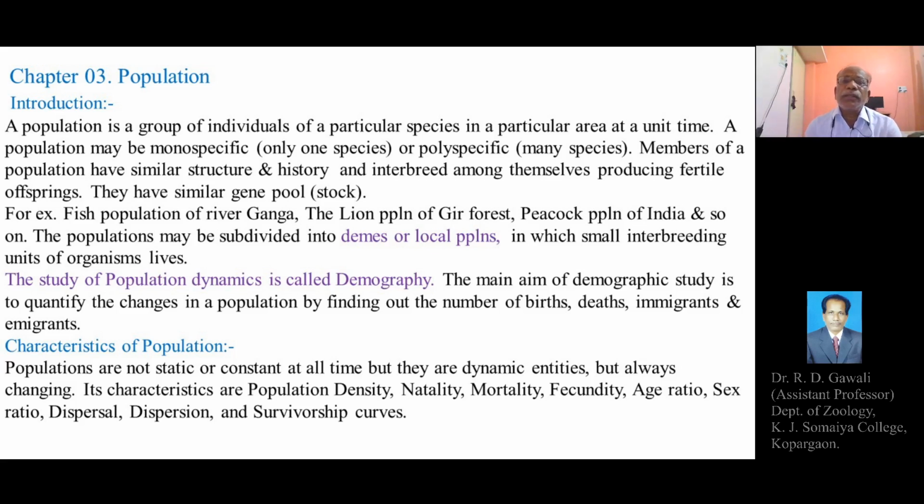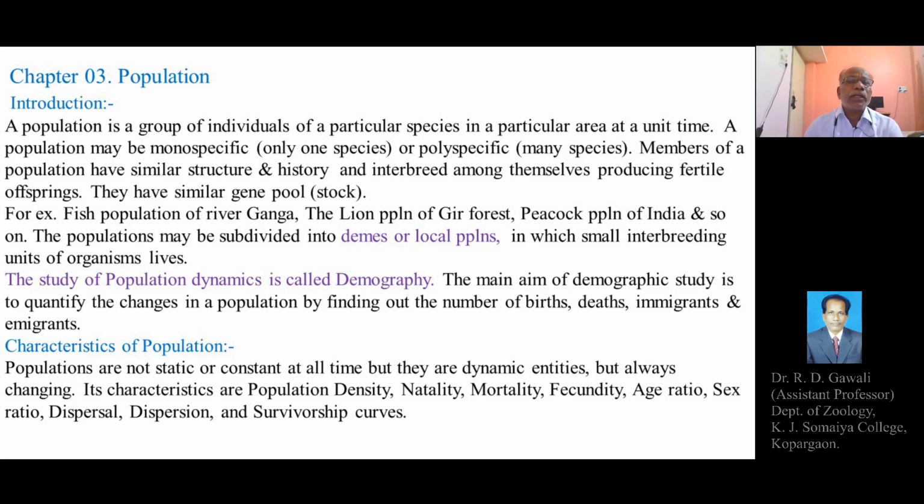So, population is defined as a group of individuals of a particular species in a particular area at a unit time. A population may be monospecific, belonging to only one species, or polyspecific, belonging to several or many species.